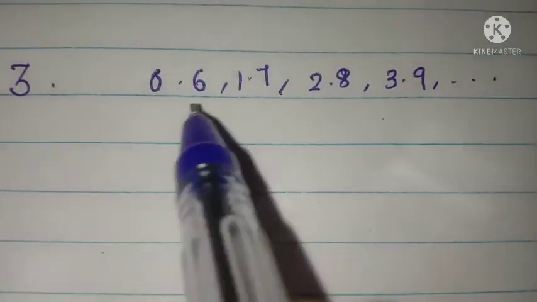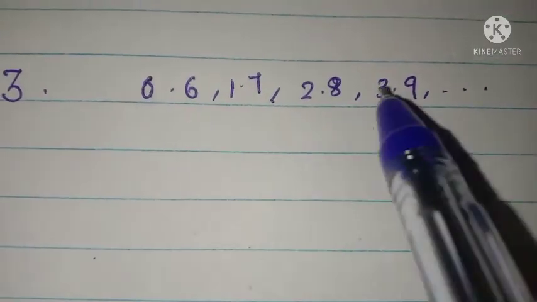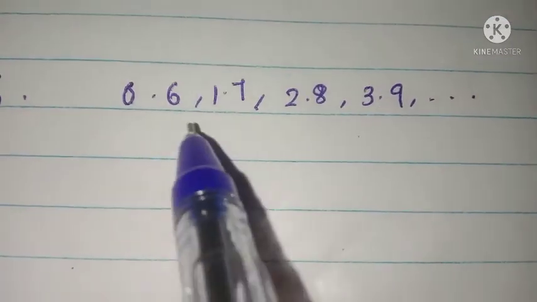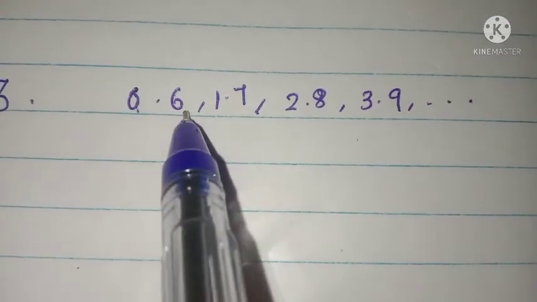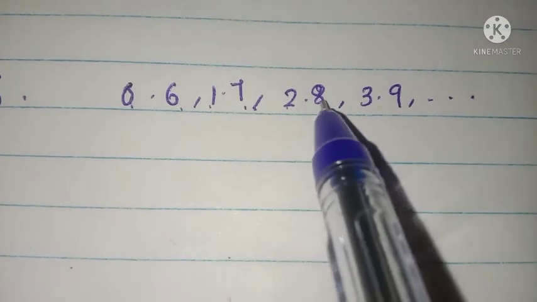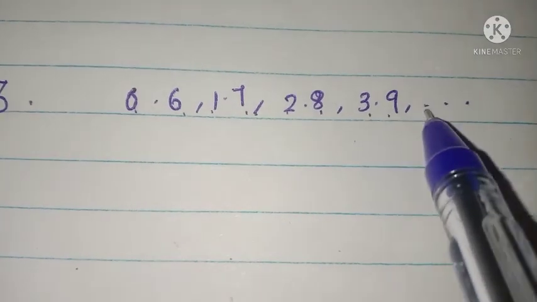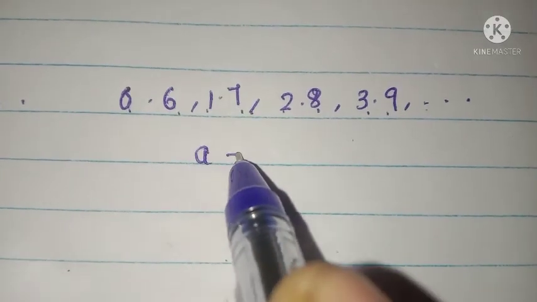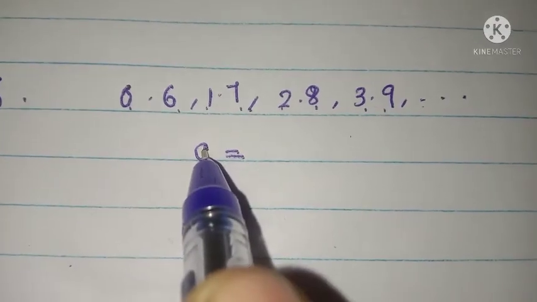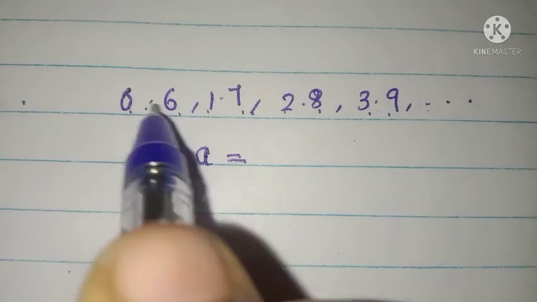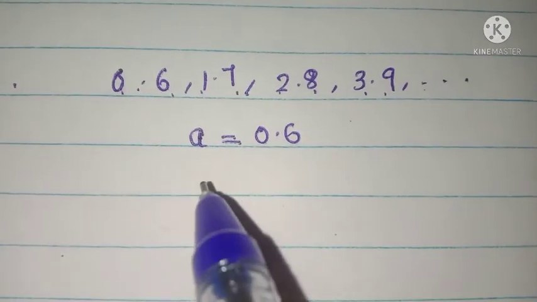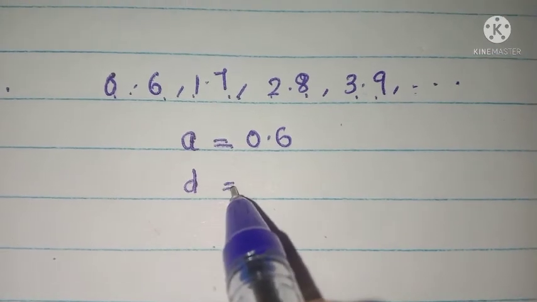Listen, the third set of questions. An AP is given. We want to write its first term and common difference. Listen, 0.6, 1.7, 2.8, 3.9, etc. is the given AP. We want to write its first term. First term is denoted by A. Here, what is the first term? 0.6. Now we want to find the common difference.